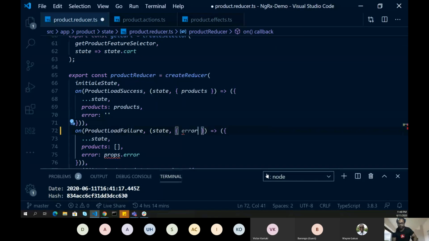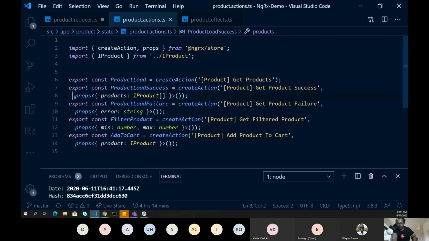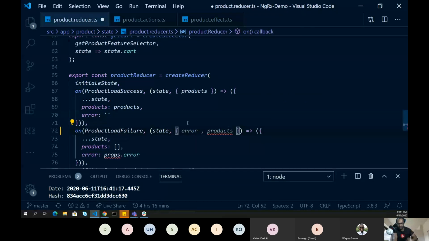Here I want to pass the payload as error, or if I have multiple parameters, for example if I am also passing products, I can just say comma. It depends upon what you are mentioning inside your actions. So just remember that. Right now I'm just using error, so I can use error and remove these props here.